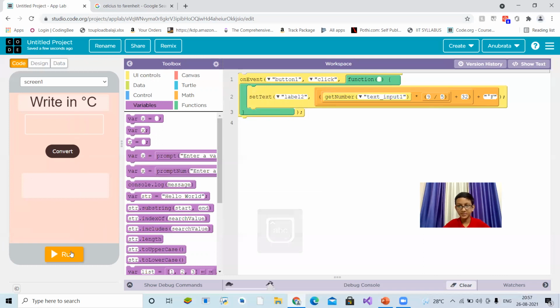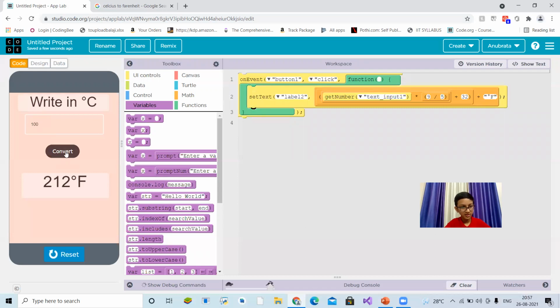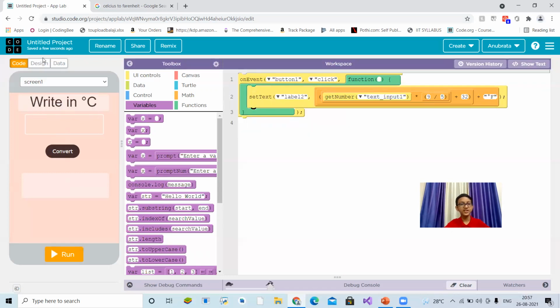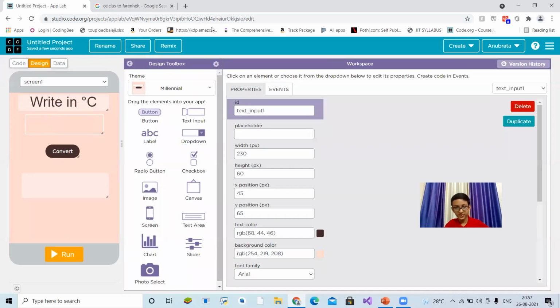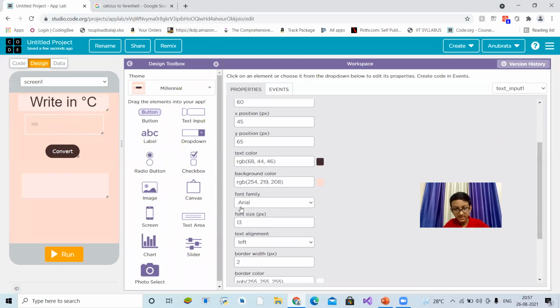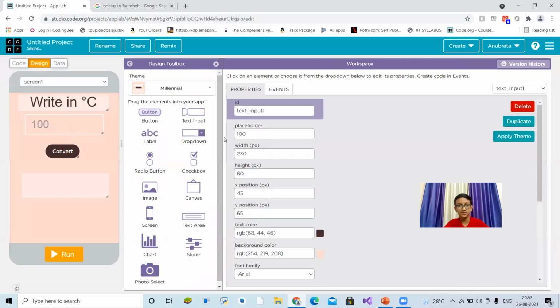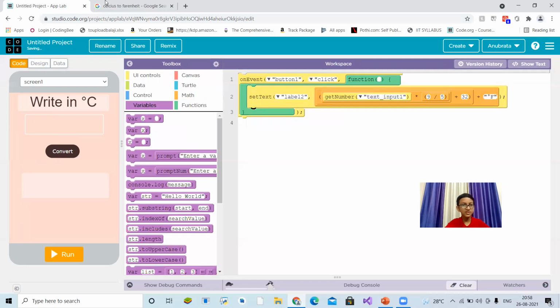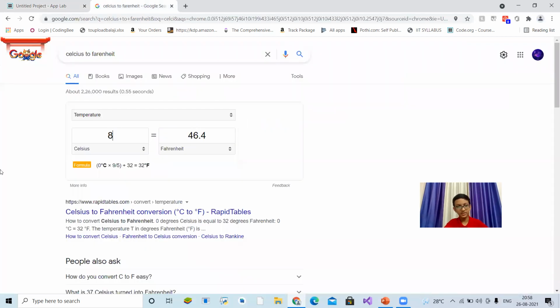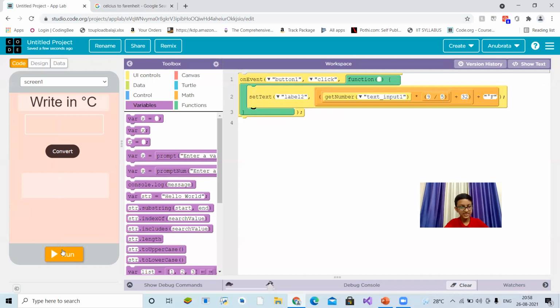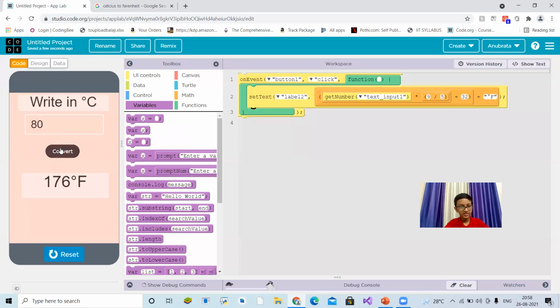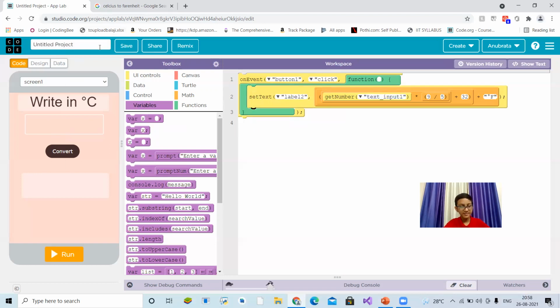Now let's see what's happening. It is successfully converting it. So that's a converter app. Let's increase the font size of this placeholder. This text we will enter. Let's increase the font size. Let's move the placeholder value. And now let's see, convert it in Google. And now 80 will be 176. Let's see. 80. You will see it's successfully converted. So that was our converter app.